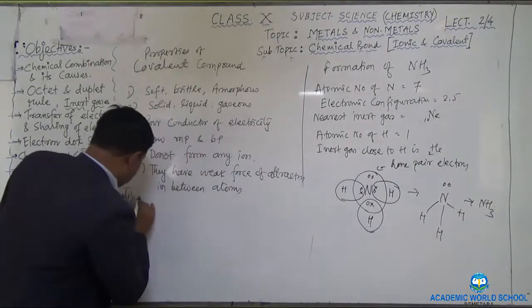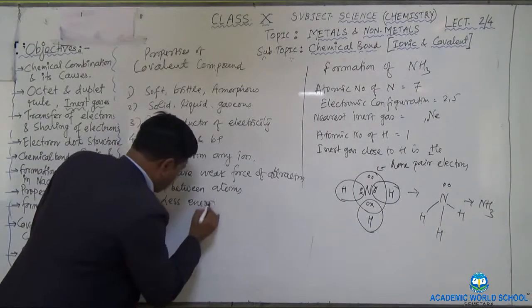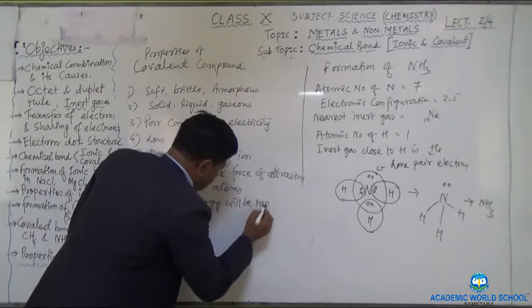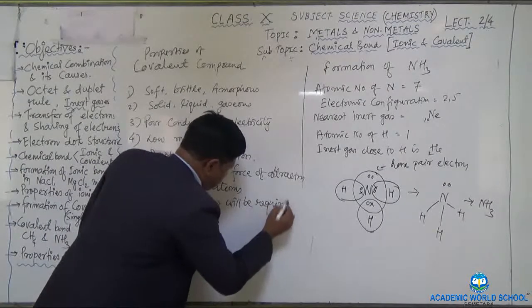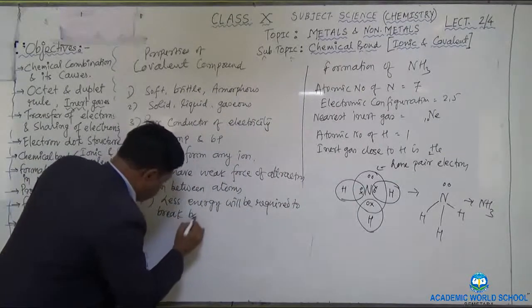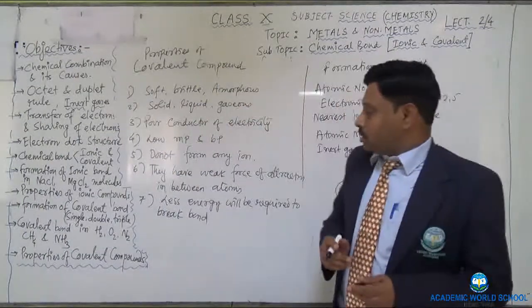And the last one is that less energy will be required to break the bond. Okay? So these are the properties of the covalent compounds.